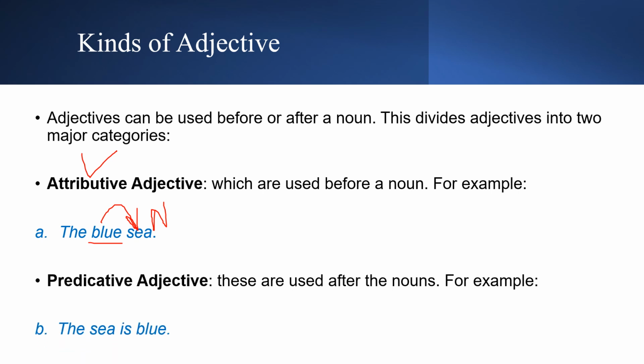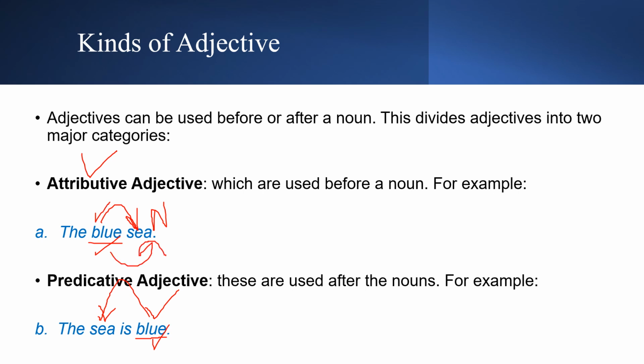Now you might be wondering why this adjective is here, but we don't worry about where the adjective is. We ask ourselves a question: what thing is blue in this sentence? And the answer would be the sea, which means the word still describes the sea, whether it is used before or after. If I ask you what is blue in this sentence, your answer would be the sea.